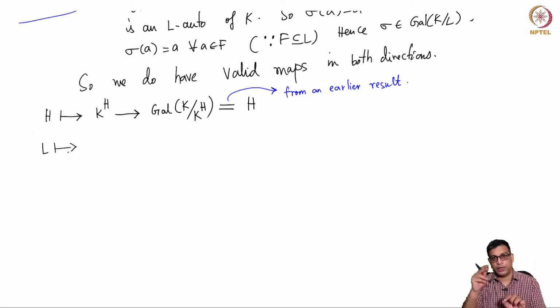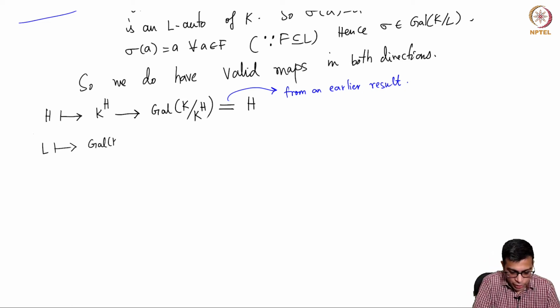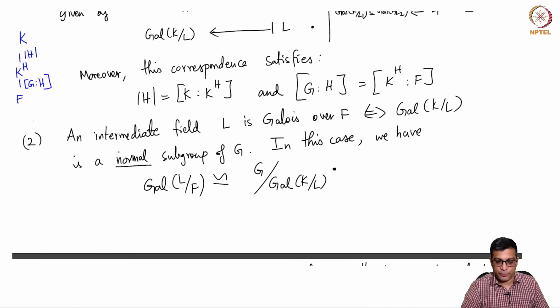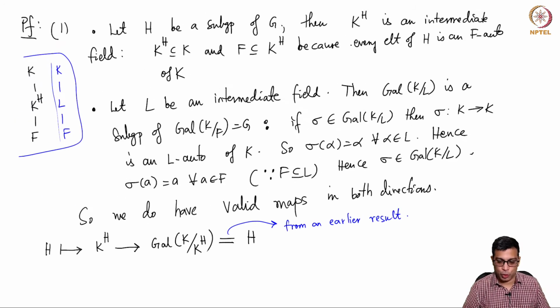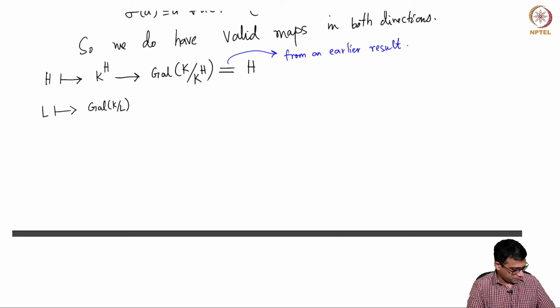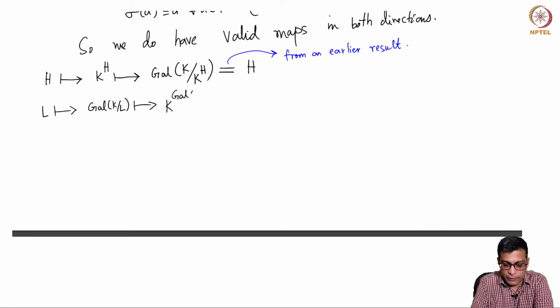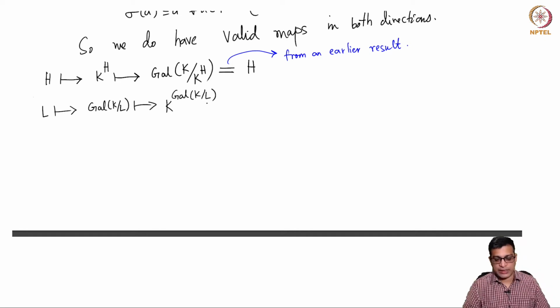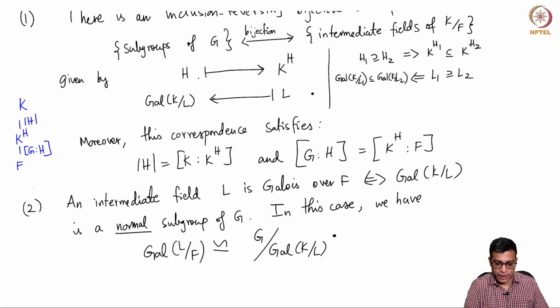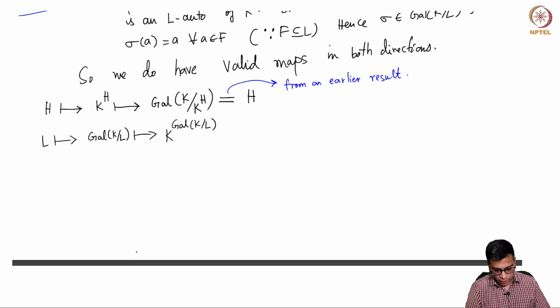So now I am proving that you start with L, take the group and then look at its fixed field. So L goes to Galois K over L. This is the map from intermediate fields to subgroups. And now where does this go? This goes to K power Galois K over L, right? Because that's the map, H going to K power H.